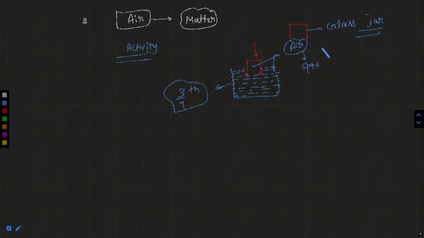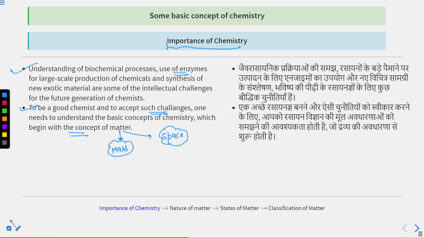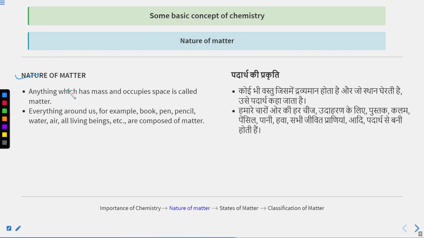You can take balloons. You can take inflated tires or deflated tires. You can weigh them and then check that air can occupy some space and air is having some mass as well. So this is something about matter. Let's understand the nature of matter, as we are discussing some basic concepts of chemistry.